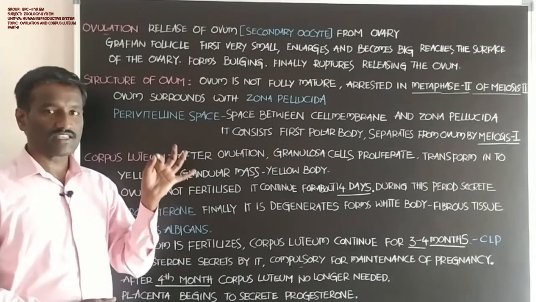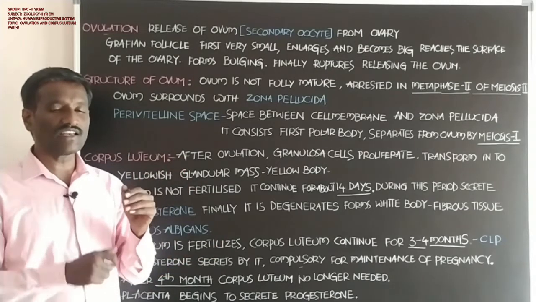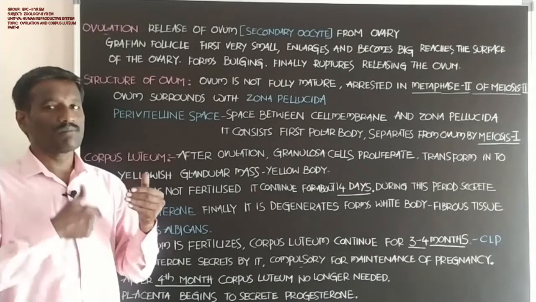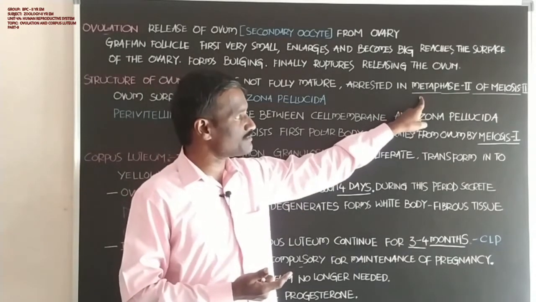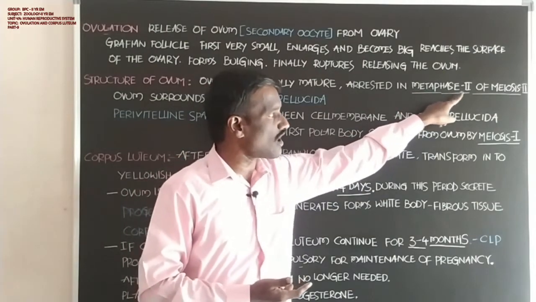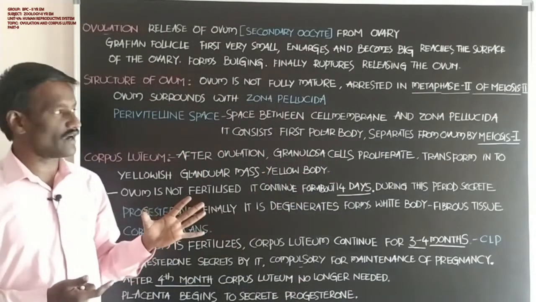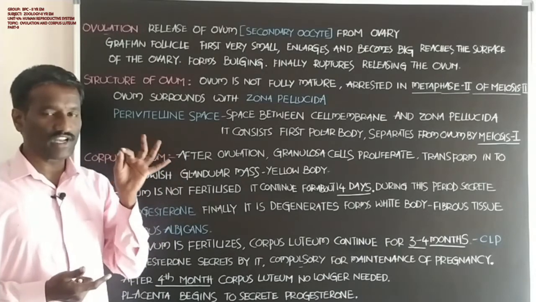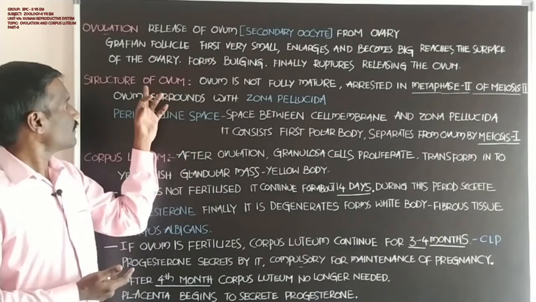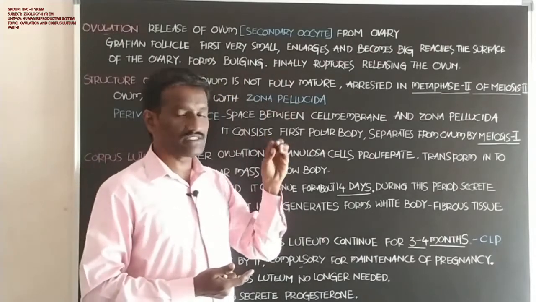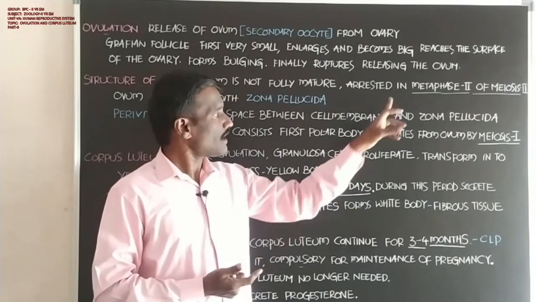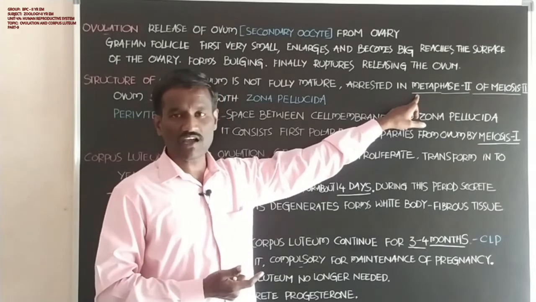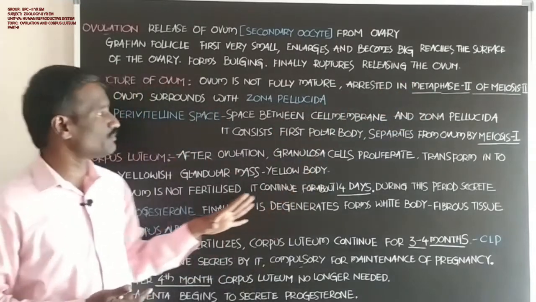In the secondary oocyte, meiosis 2 starts and it is arrested, it stops at metaphase 2 of meiosis 2. Students, it is very important: the ovum is not fully developed and is arrested in metaphase 2 of meiosis 2.